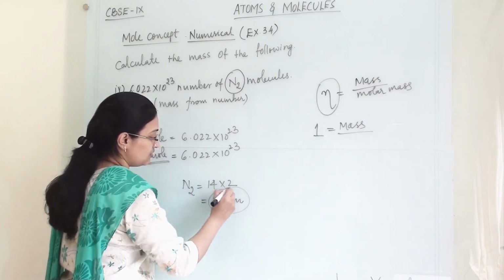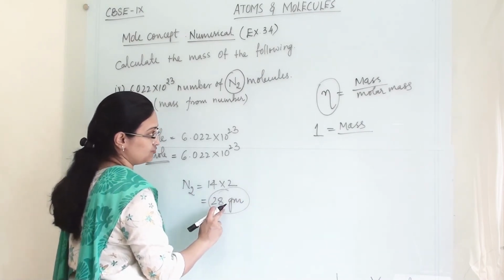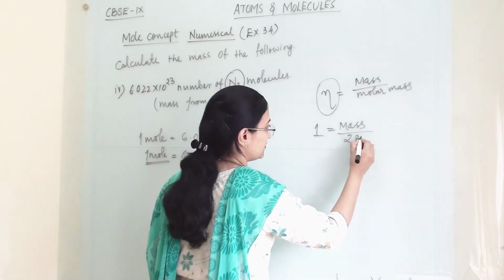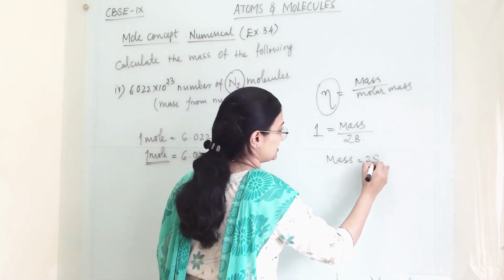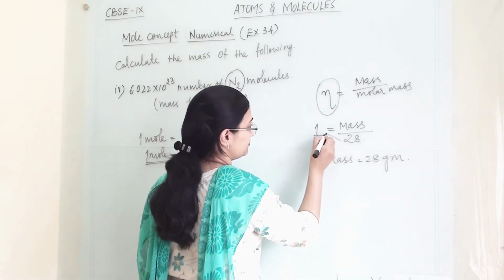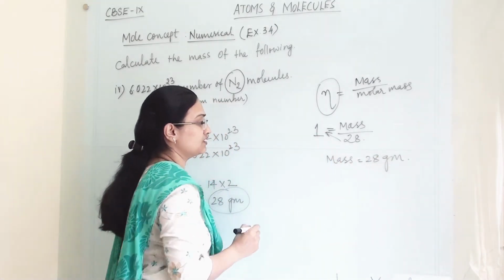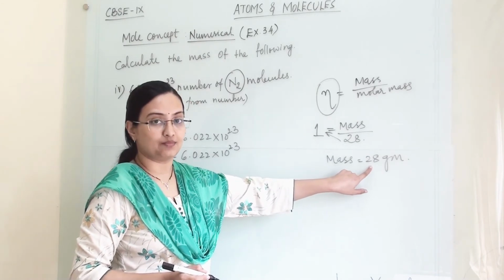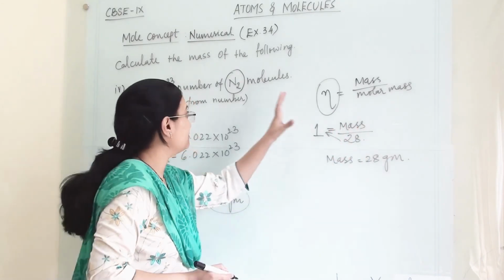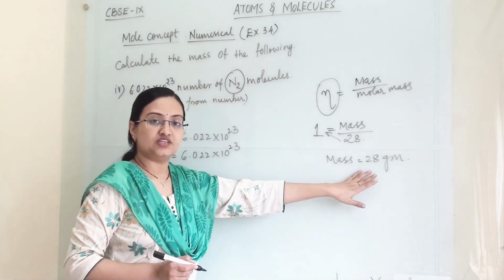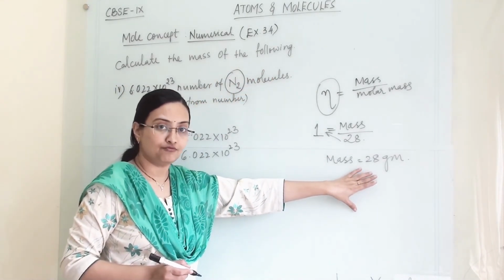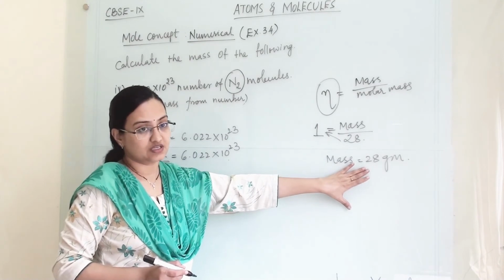So this is the molecular weight of nitrogen divided by 28. So our mass is 28 gram. This will go up here. Now what is this 28 gram? For this many nitrogen molecules, 28 gram is the weight of this substance.